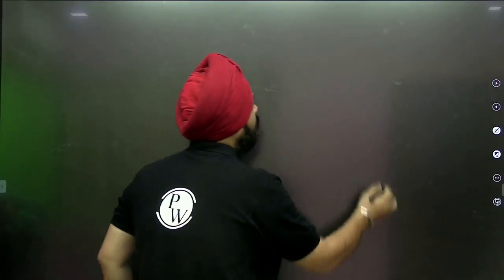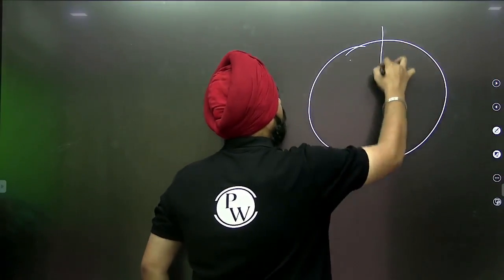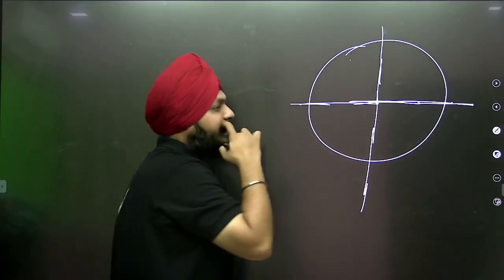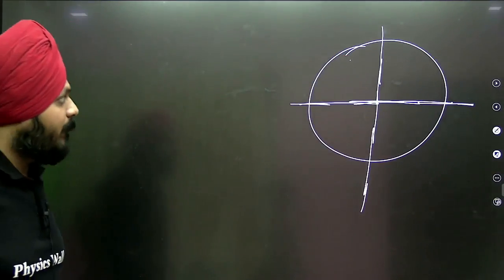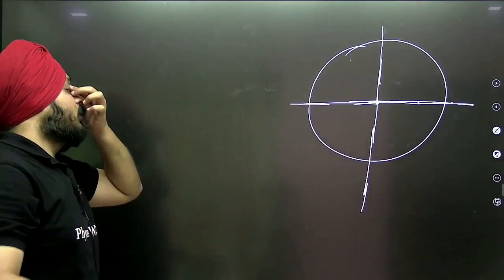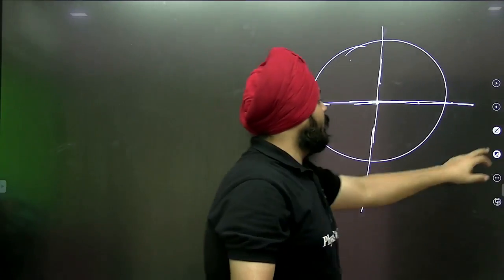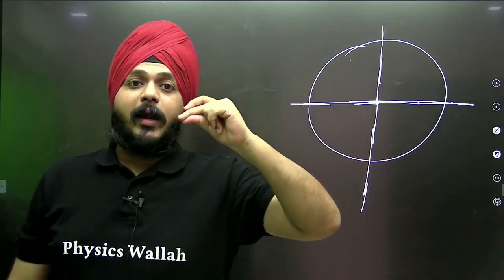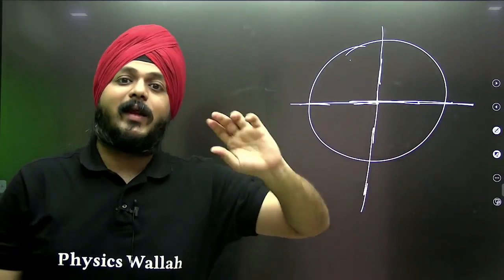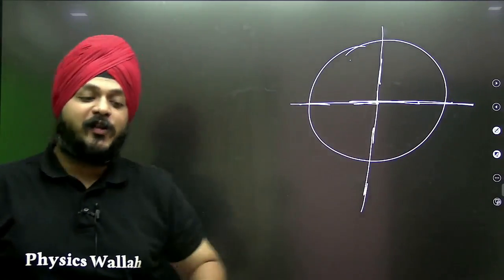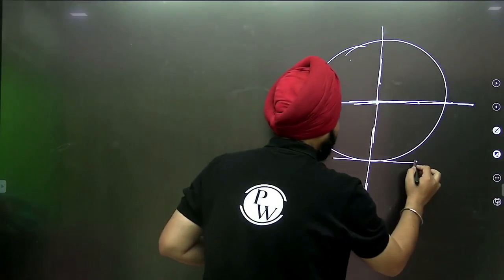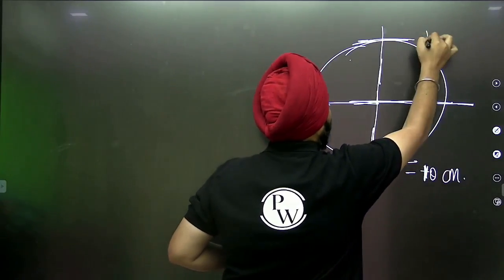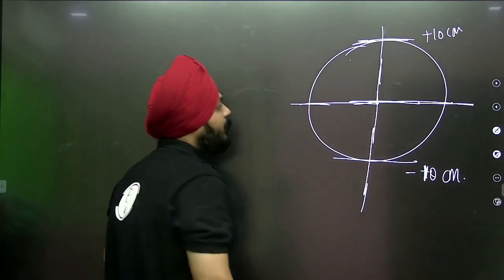Okay, now see now how we can calculate, right? Just by the geometry we can calculate the velocity and acceleration at each point. See, suppose this is negative 10 centimeter, the amplitude, this is positive 10 centimeter as the amplitude, right?